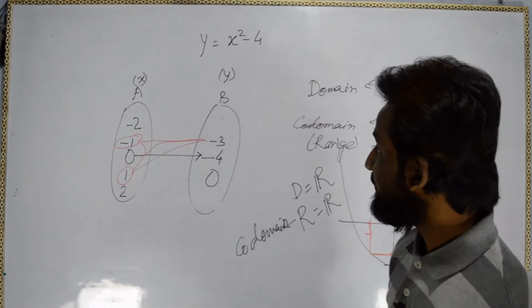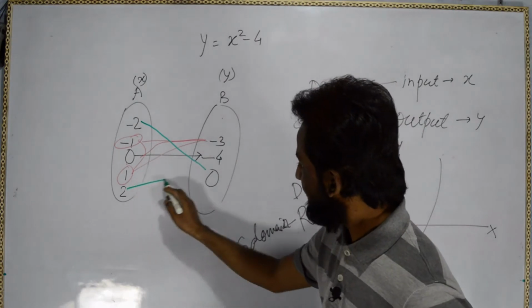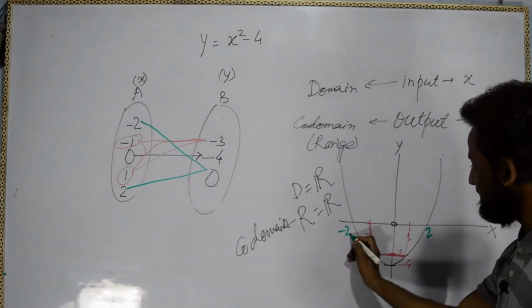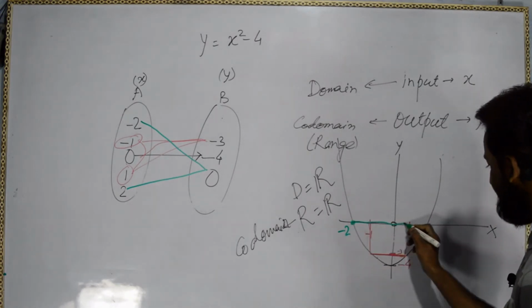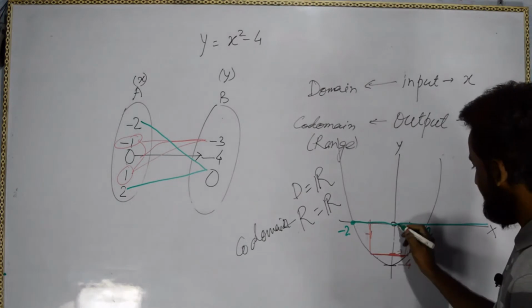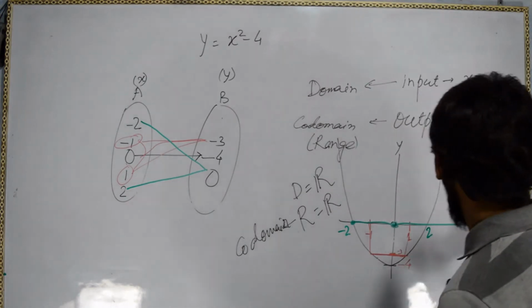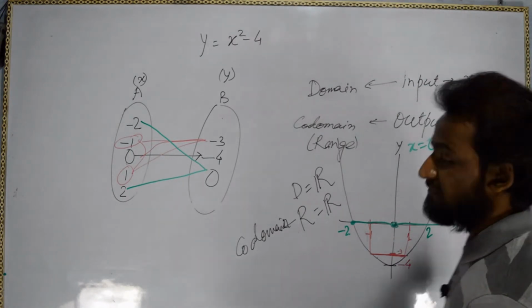And when we are putting minus 2 and 2, when we will put 2 and minus 2, we are getting 0 here. This is the 0 line, na? Not here. Here. We came here. So the x-axis is actually y equal to 0. X-axis is y equal to 0 and y-axis is actually x equal to 0.